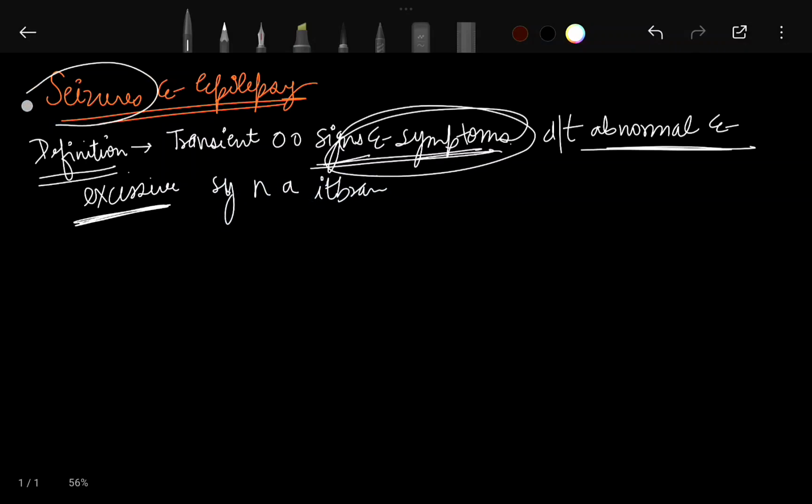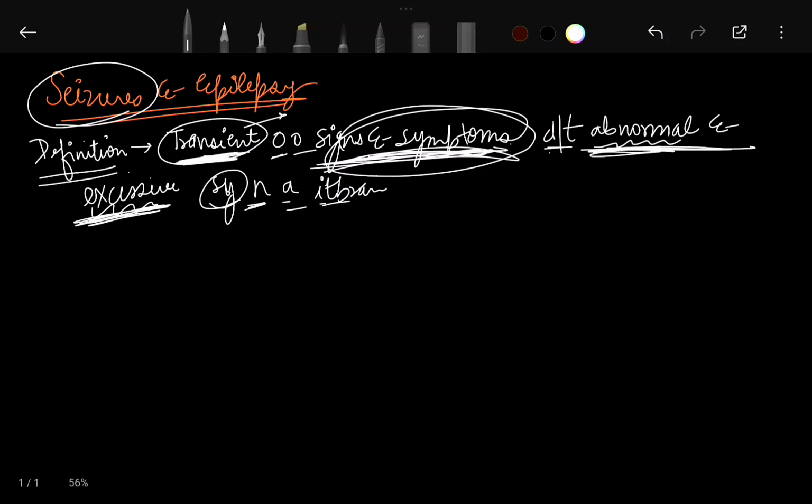Okay, now what are seizures? Seizures are basically transient, which means they last for a short time. Transient occurrence of signs and symptoms due to abnormal and excessive synchronous neuronal activity in the brain. Synchronous means there is synchronized neuronal activity in the brain.